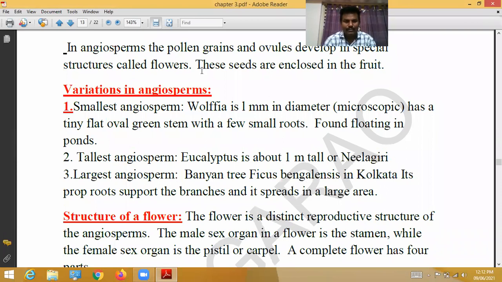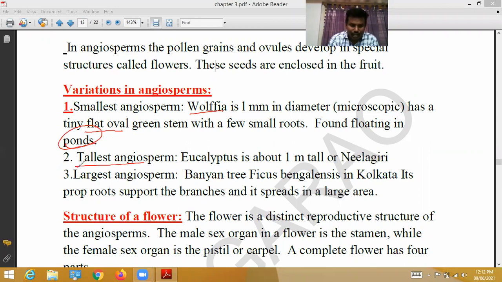Variations in angiosperms. The smallest angiosperm is Wolffia. Wolffia is 1 millimeter in diameter. It is microscopic. It has a tiny, flat, oval green stem with a few small roots, generally found floating in ponds. Next, the tallest angiosperm, that is eucalyptus. It is about 100 meters tall. This is also called Nilgiri, 100 meters tall.